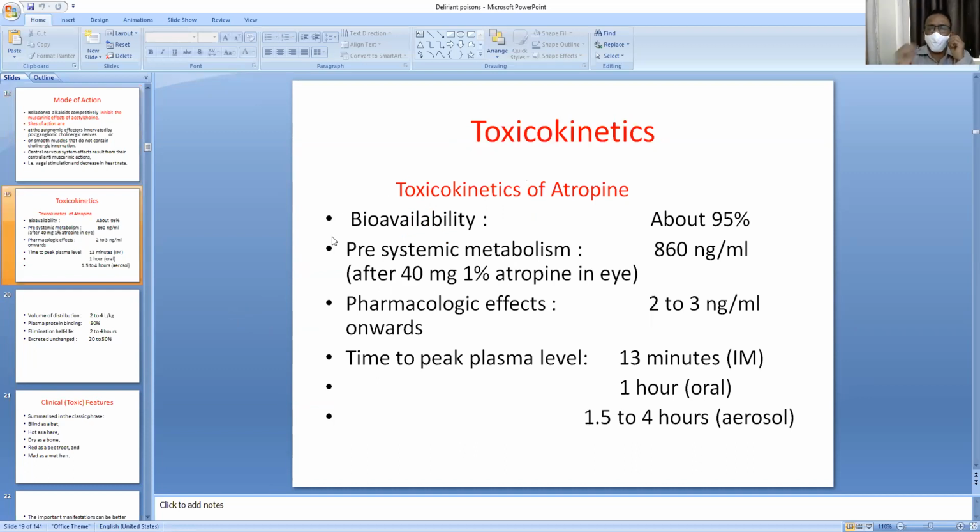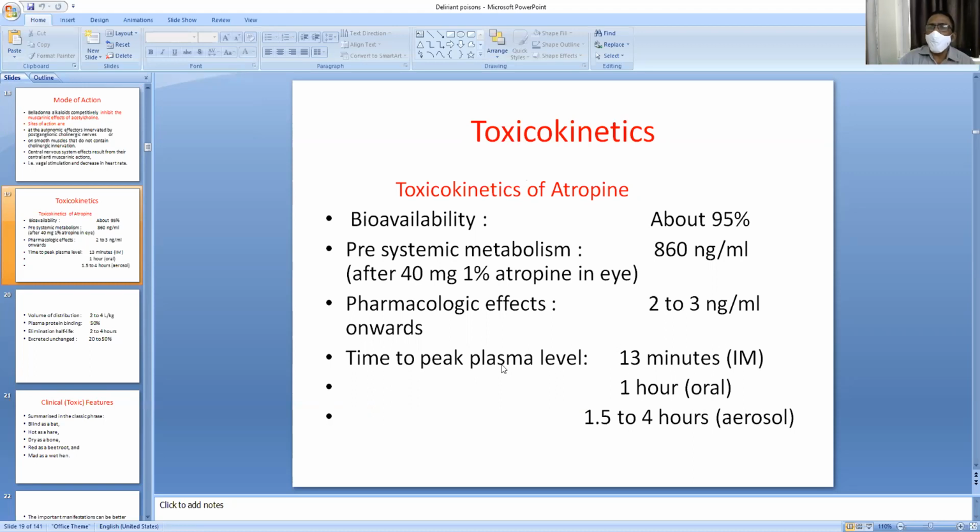So what are the toxicokinetics? Toxicokinetics means absorption, excretion, etc. Different products of the atropine toxic principles have different types of absorption, assimilation and excretion. Bioavailability of atropine is about 95%. Pre-systemic metabolism 860 nanograms per ml, and pharmacological effects at 2 to 3 nanograms per ml. So 2 to 3 nanograms of atropine can give the pharmacological effect.